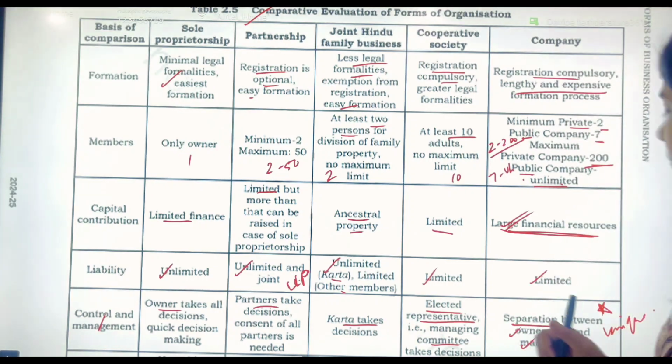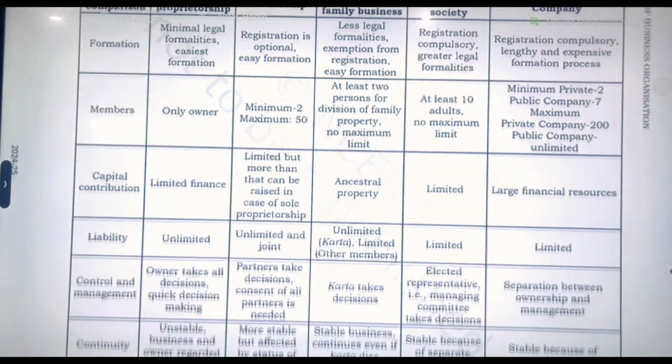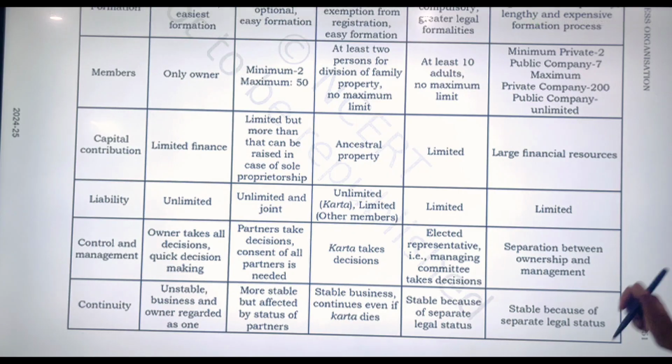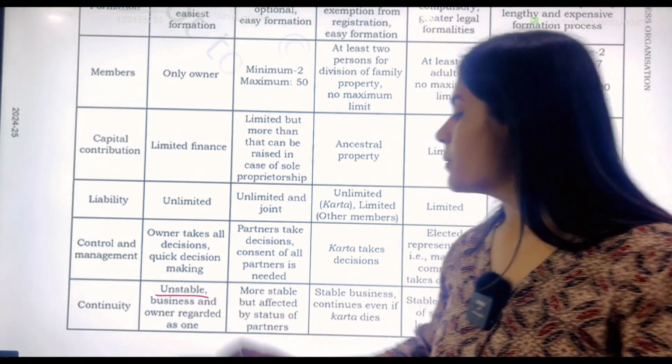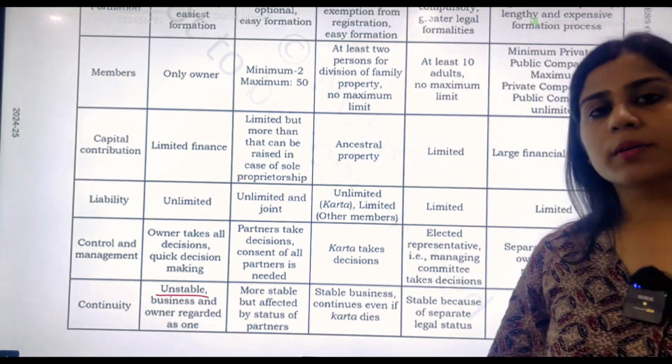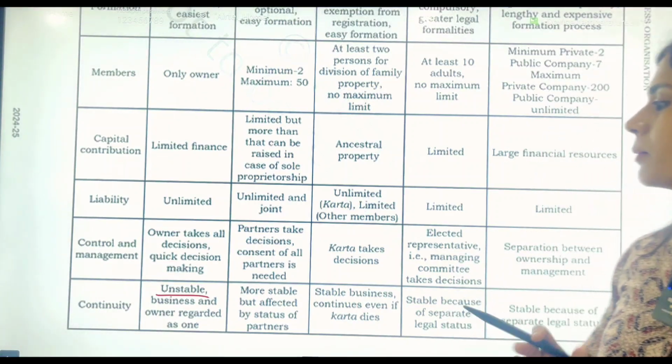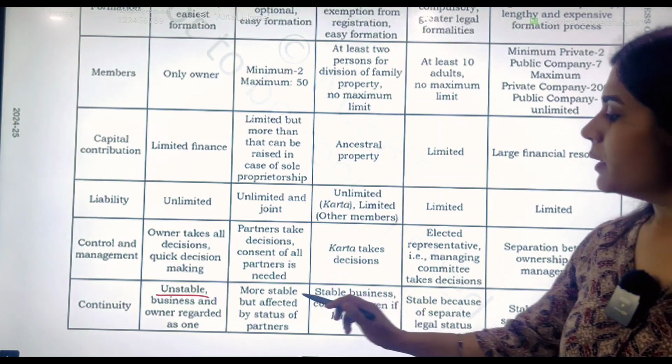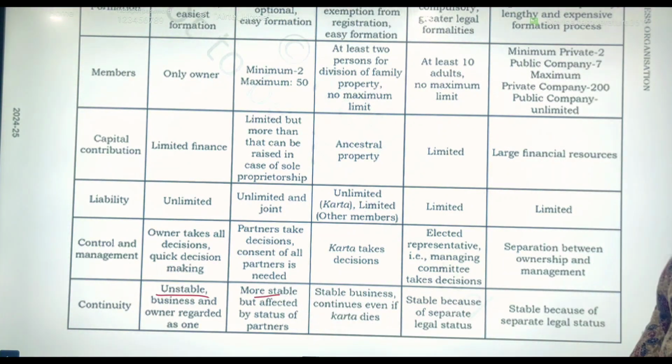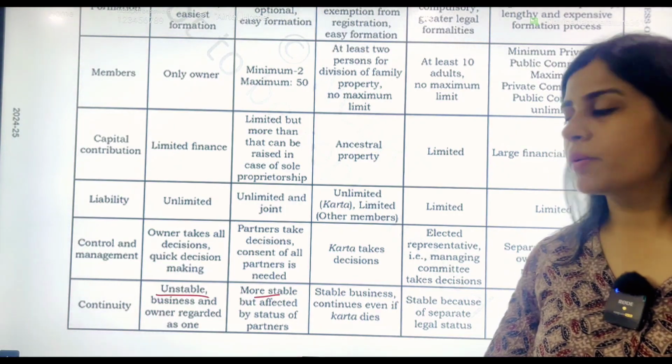And as far as continuity is concerned, the last point, here it is unstable because as the sole proprietor dies or turns lunatic or insolvent, the business is stopped, and in partnership it is comparatively more stable, but again it gets affected by the status of the partners.